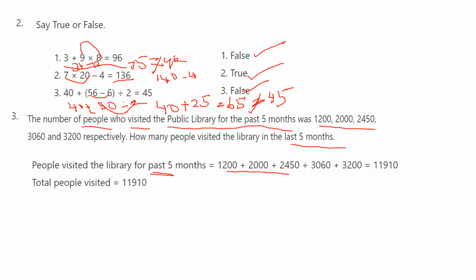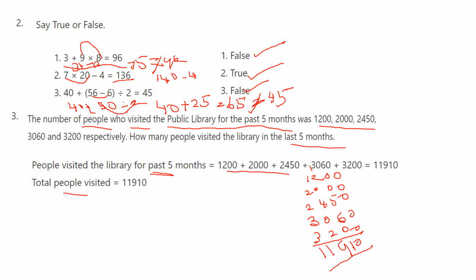So you can do it vertical addition also. 1200, 2000, 2450 and 3060 and 3200. Add it. 0, 6 plus 5 is 11, carry over 1, 2 plus 1 is 3, 3 plus 4 is 7, 7 plus 2 is 9, 3 plus 3 is 6, plus 2 is 8, 8 plus 2 is 10, 10 plus 1 is 11. So for the past 5 months, total people visited 11,910.